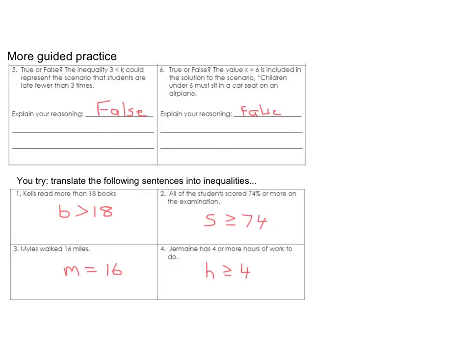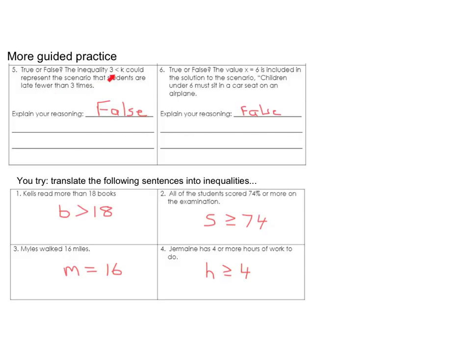All right, check out these answers. So let's talk about them a little bit. Number 5, the inequality 3 is less than k can also be read as k greater than 3. And that's the variable. That's what is part of the scenario here. So the scenario, though, uses the word fewer.